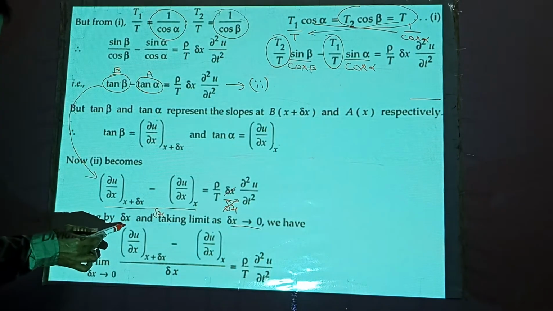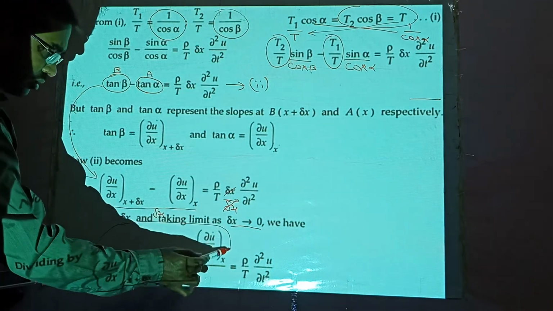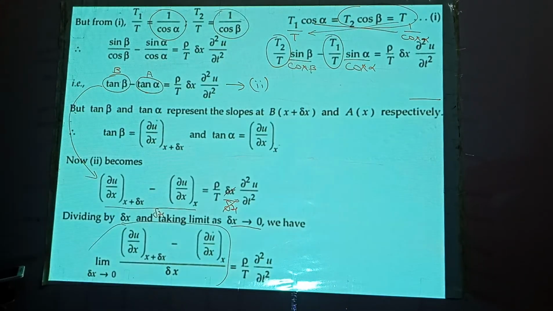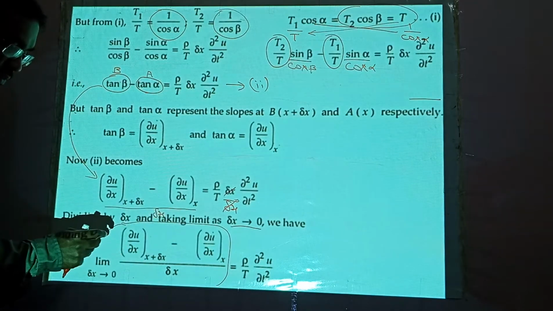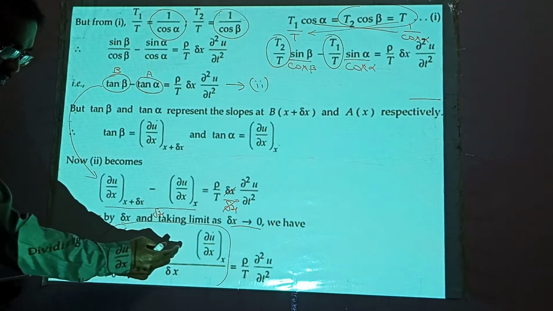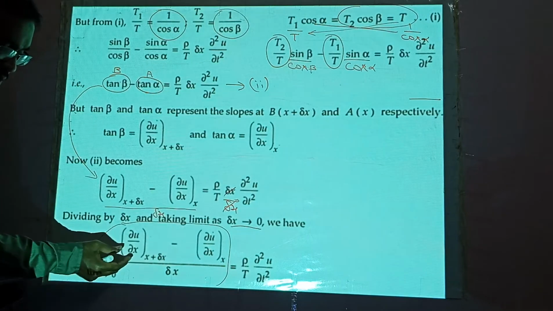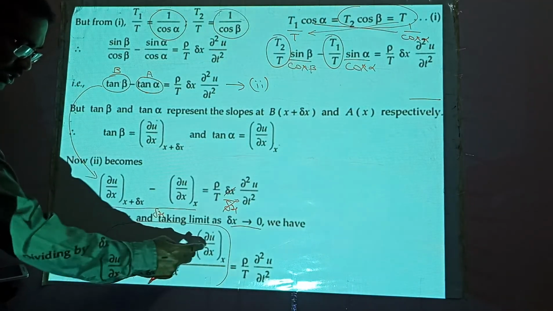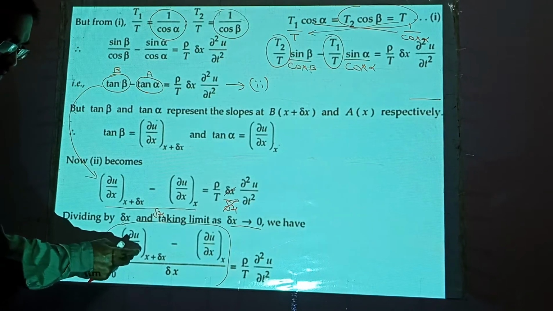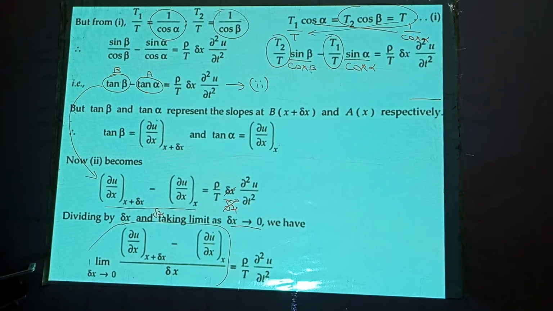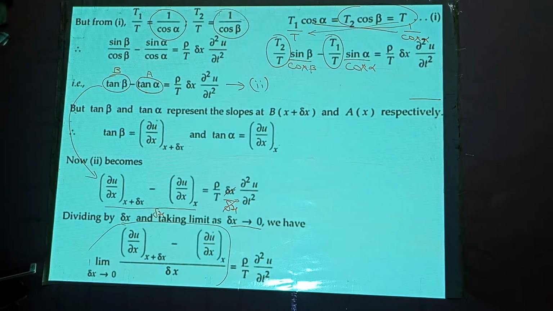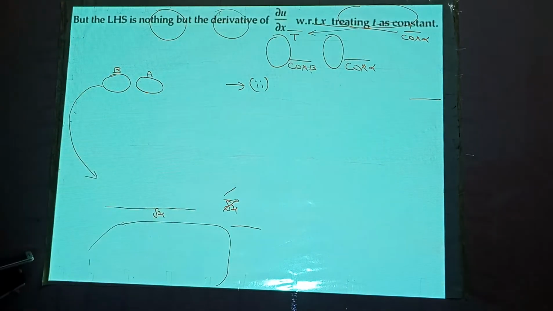See, what is this? This is the definition of a derivative, which gives the change in dou u by dou x. How do we represent the change in dou u by dou x? Dou square u by dou x square.